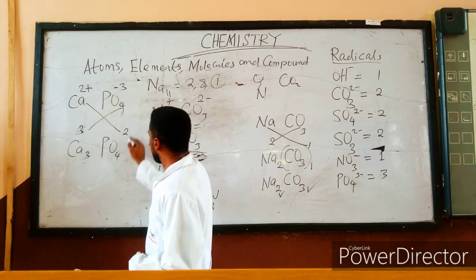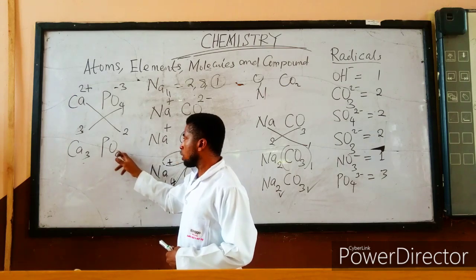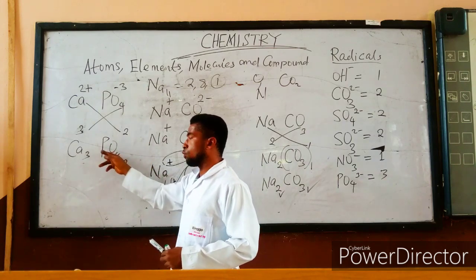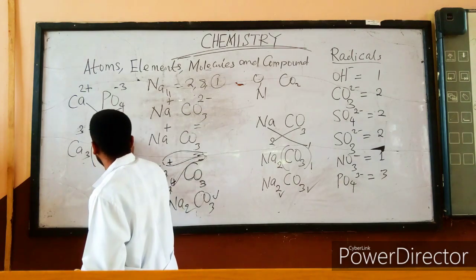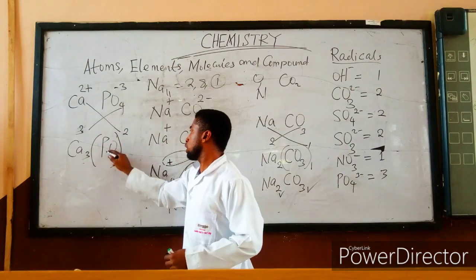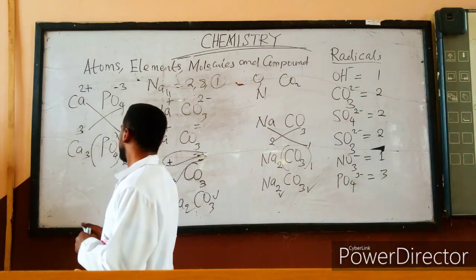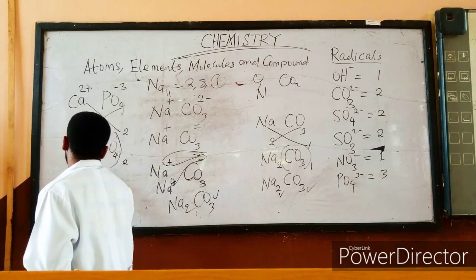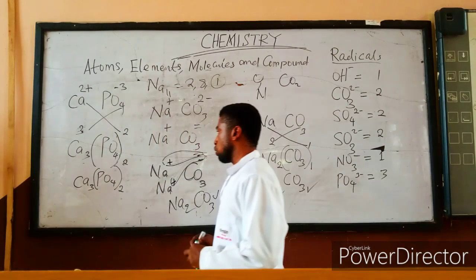Now, this 2 is for this PO4. But this 2 here is for tetraoxophosphate as a radical, and not only for oxygen or for phosphorus alone. Because this 2 is for all of them, you have to put it in a bracket to show that the 2 is for the tetraoxophosphate radical. So the correct formula of calcium tetraoxophosphate is Ca3(PO4)2. This is the correct formula.